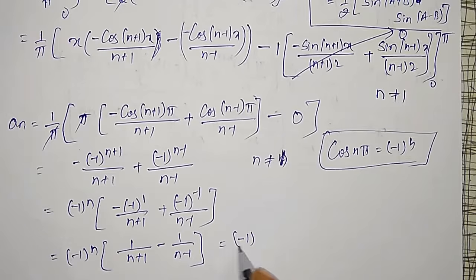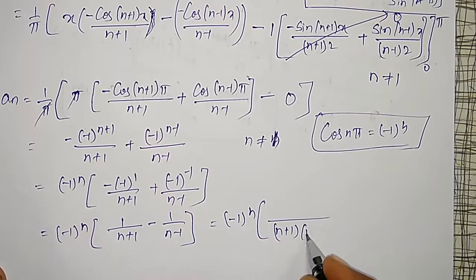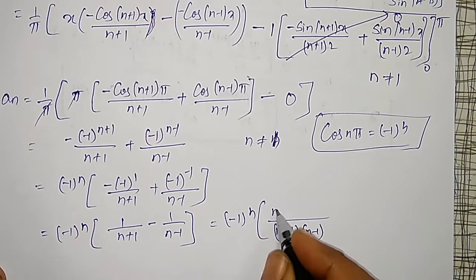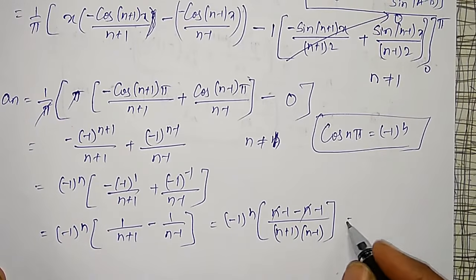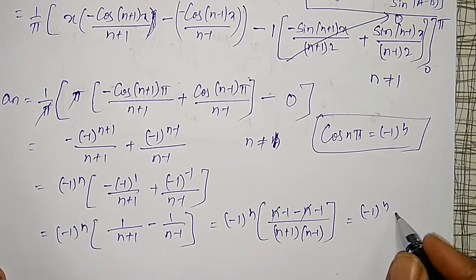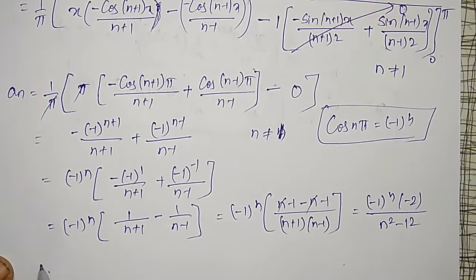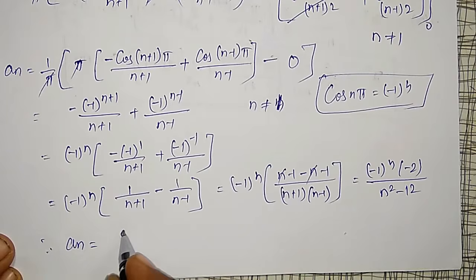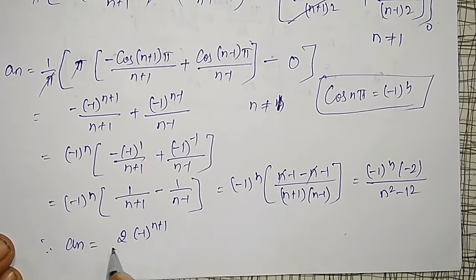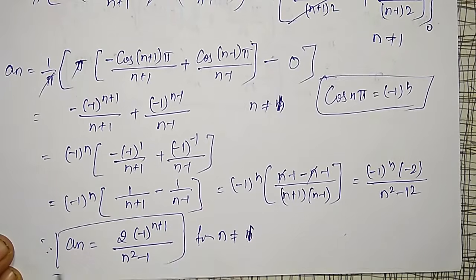And here minus 1 raised to n, my LCM is (n plus 1) into (n minus 1). Therefore n minus 1 minus n minus 1, n cancels, which is equal to minus 1 raised to n into minus 2 divided by n square minus 1. Therefore an is equal to 2 times minus 1 raised to n plus 1 divided by n square minus 1, for n not equal to 1. For n not equal to 1, this is my an.